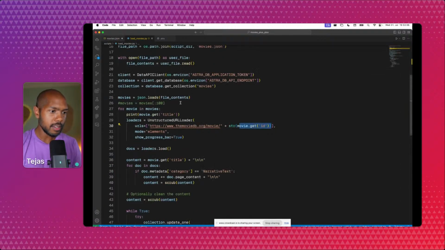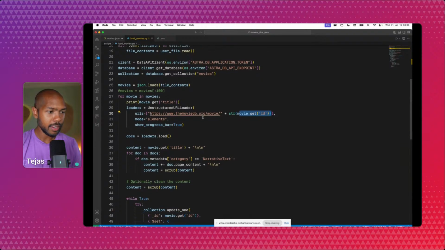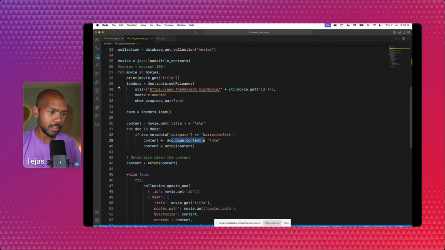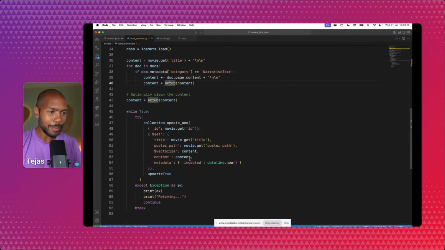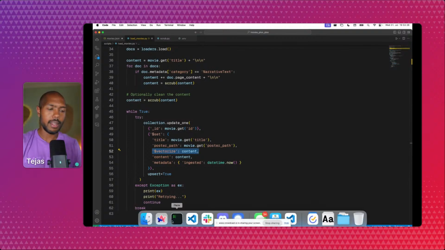The MovieDB has a really great API. And then we get the page's content, just the text content. We clean it up. There's this function called scrub that just removes a bunch of stuff, like login buttons and so on. And then we insert the entire page's text content into Astra in a field called $vectorize. And $vectorize is automatically converted into a vector embedding on the fly on Astra.